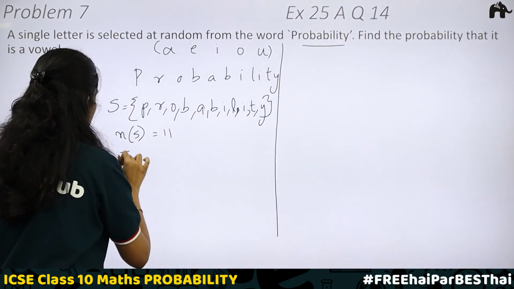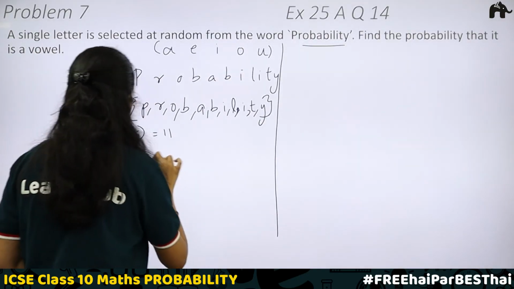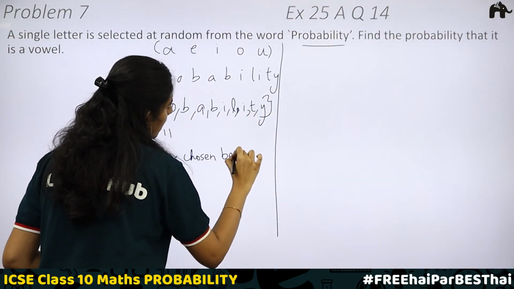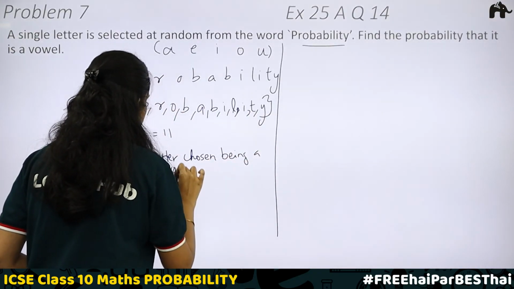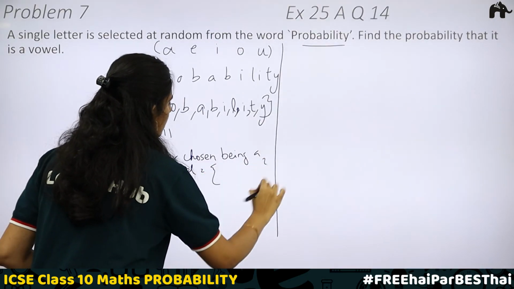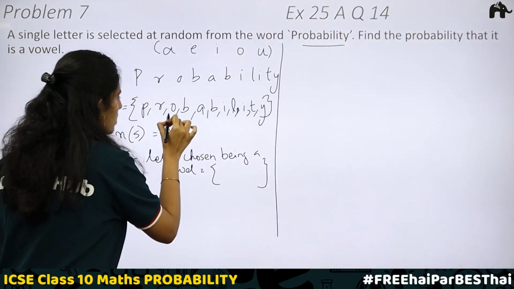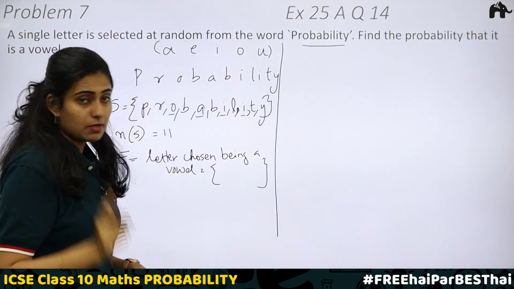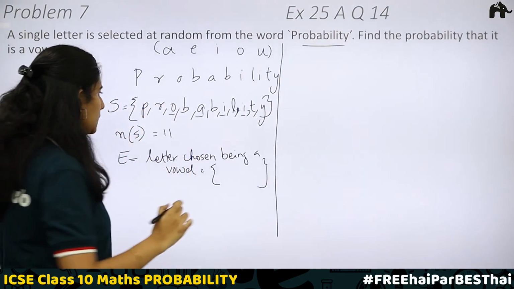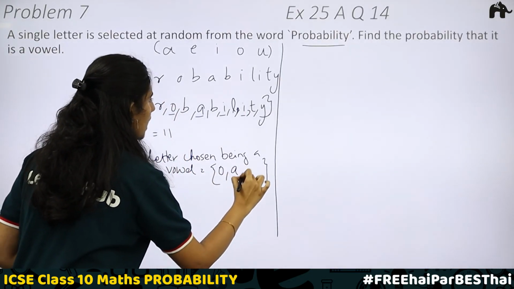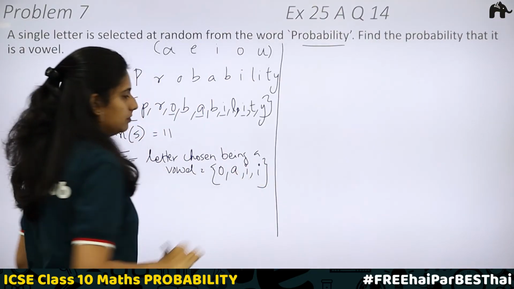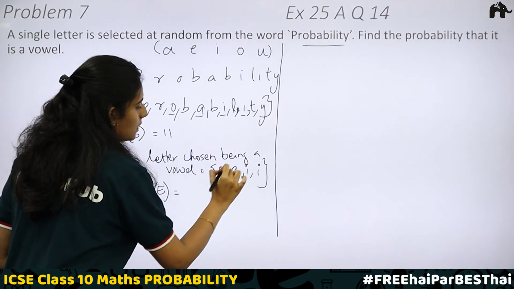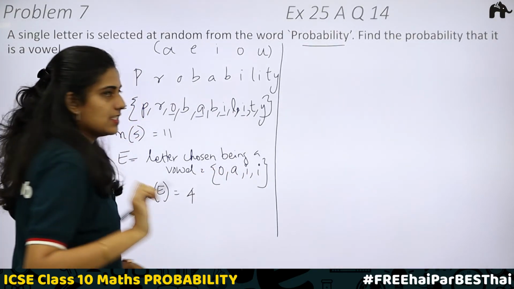Now, what is the event? The event is the letter chosen being a vowel. Here, which are the vowels? O is a vowel, A, I, and again I. Remember, you should include both the I's. O, A, I. Number of outcomes favorable to the event: 1, 2, 3, 4. N of E is equal to 4.